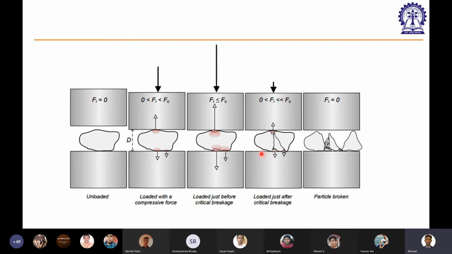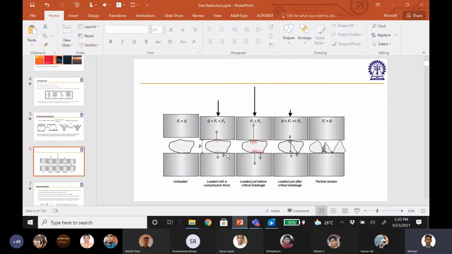First, it has to hit the wall of the crusher or grinder, whichever you are using to break it. Second, the impact has to be sufficient so that it generates an internal crack inside the particle.